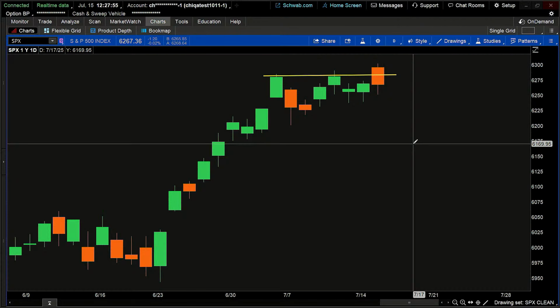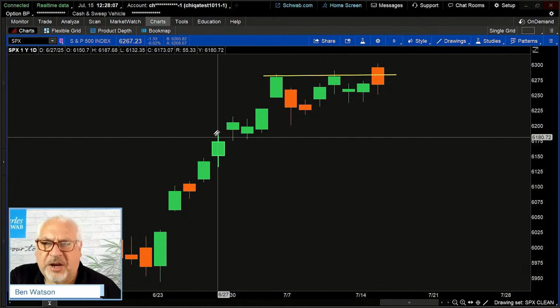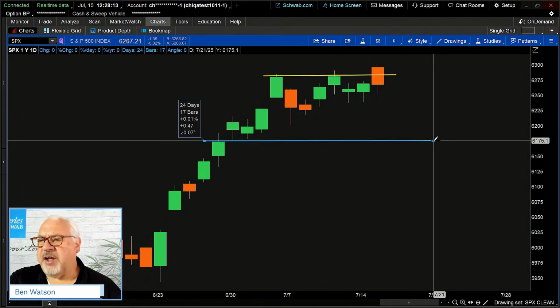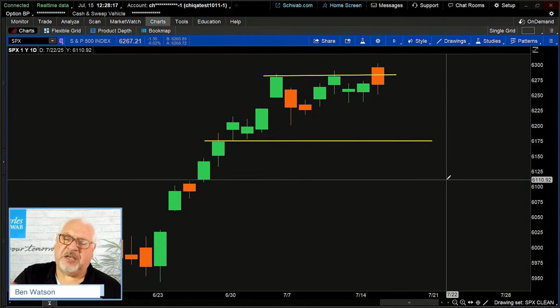Not a guarantee by any means. But what we might do in this particular case is say simply: if price breaks out of that resistance level, then enter the trade, else wait. And once we're in the trade, we might specify a point. We might say, right down here, if price were to break this level, this is the point at which I no longer want to be bullish on this index or stock or futures contract, whatever it might be. That's the point at which I want to exit the trade.